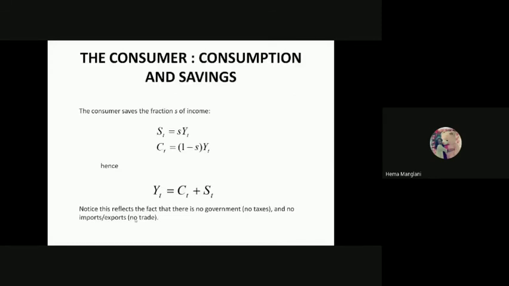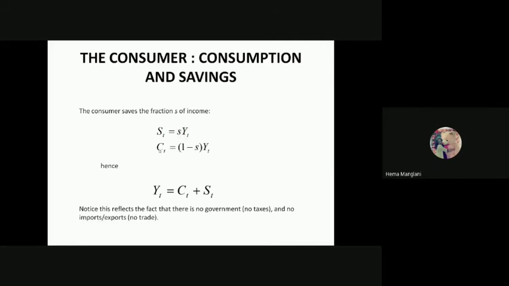The consumers, as we have seen in the fundamentals, will consume and they will save. All are working, so they save, and hence they will invest also. In our analysis, st, the total savings of the economy, equals the marginal propensity to save. Here you could write st, marginal propensity to save, as a fraction of your total output.